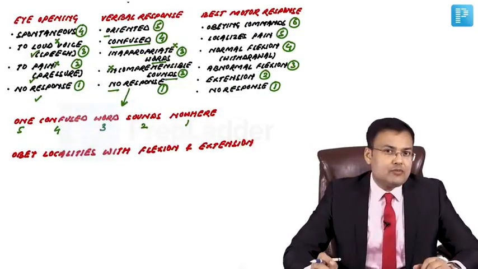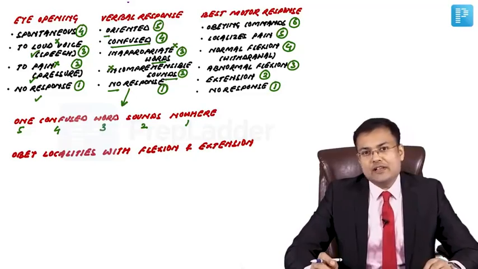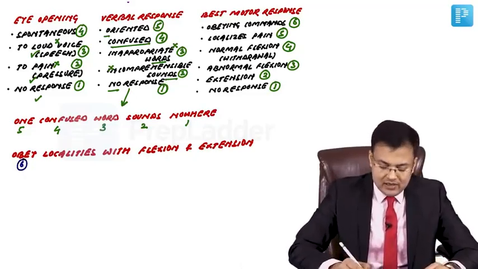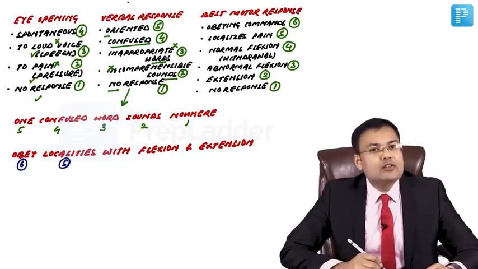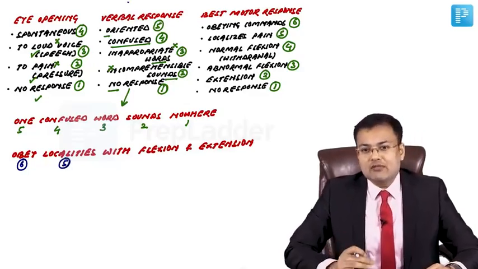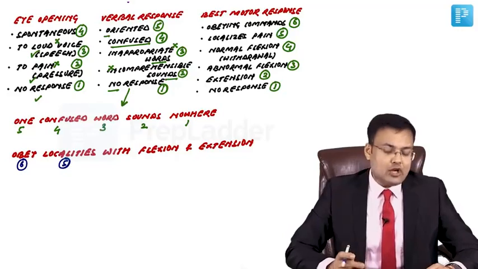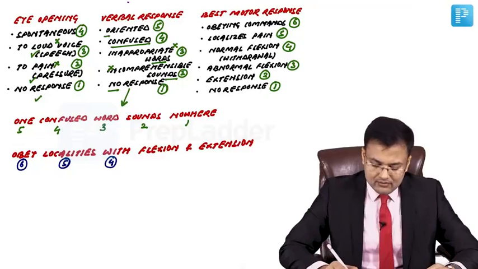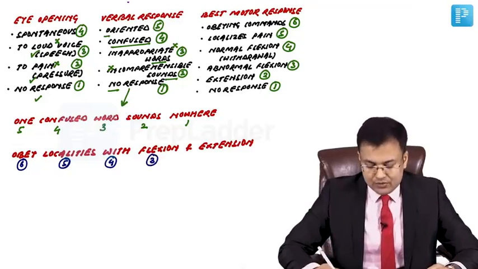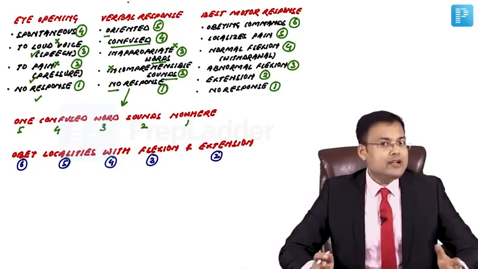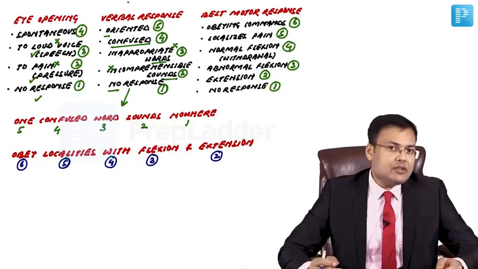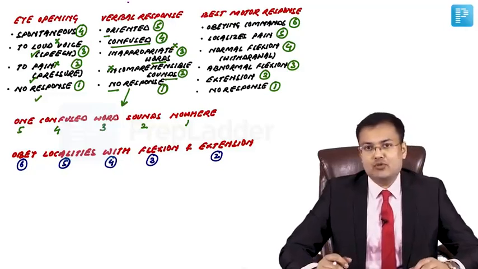The mnemonic for best motor response is obey localizes with flexion and extension. Obey means obeying commands, score is 6. Localizes pain, here the score is 5. Withdrawal to pain, yes, that is normal flexion. Withdrawal to pain, this is 4. Abnormal flexion, the score is 3. And for extension posturing, score is 2. And if there is no response, the score is 1. So this is how you can remember the verbal response and best motor response.